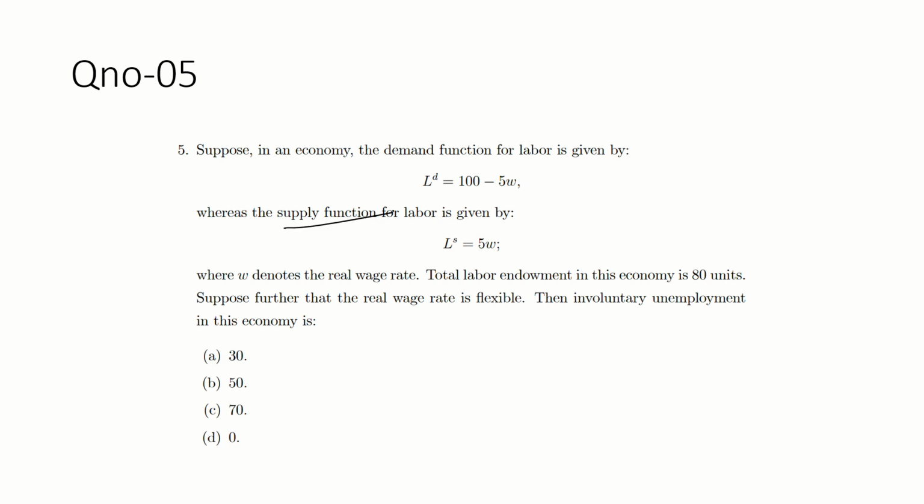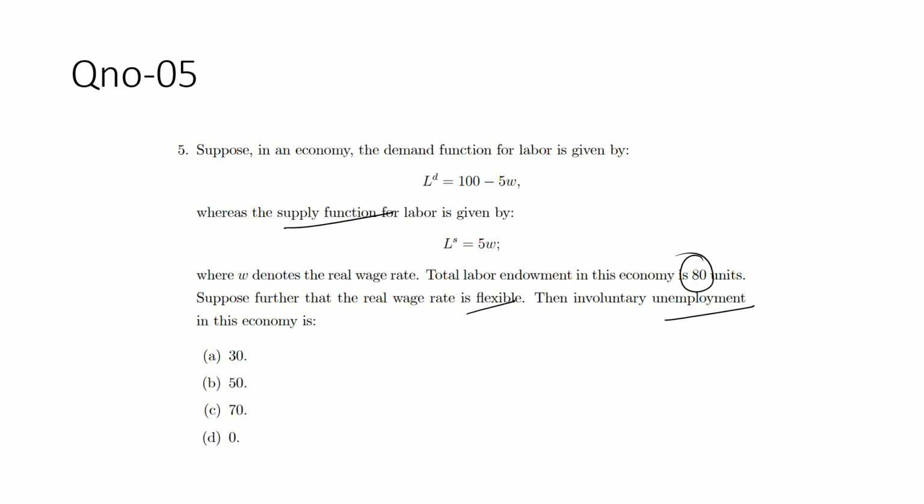And similarly, the supply is also given. Labor demand is given, labor supply is given. Total labor endowment in this economy, let's suppose, is 80 units. Suppose further that the real wage rate is flexible. So the wage rate is fluctuating according to demand and supply. So what is the involuntary unemployment?